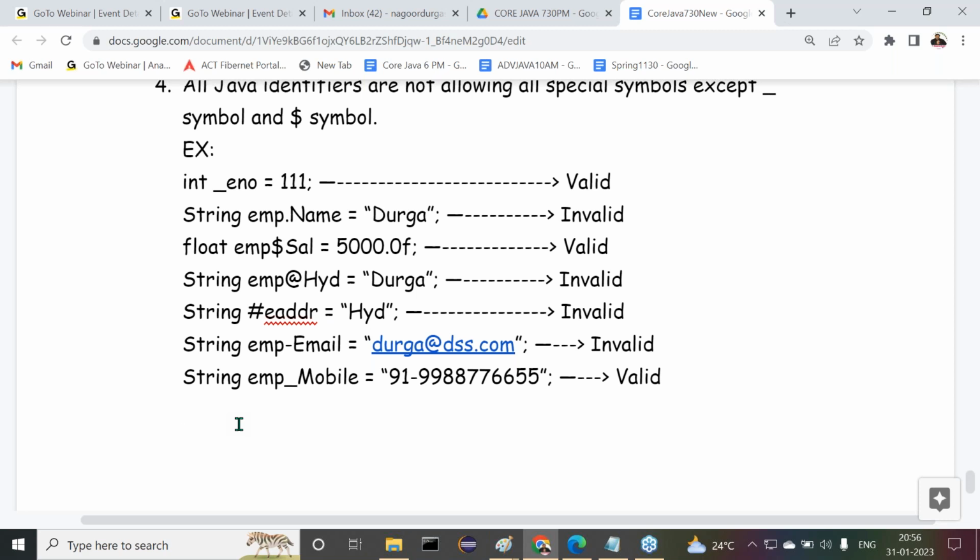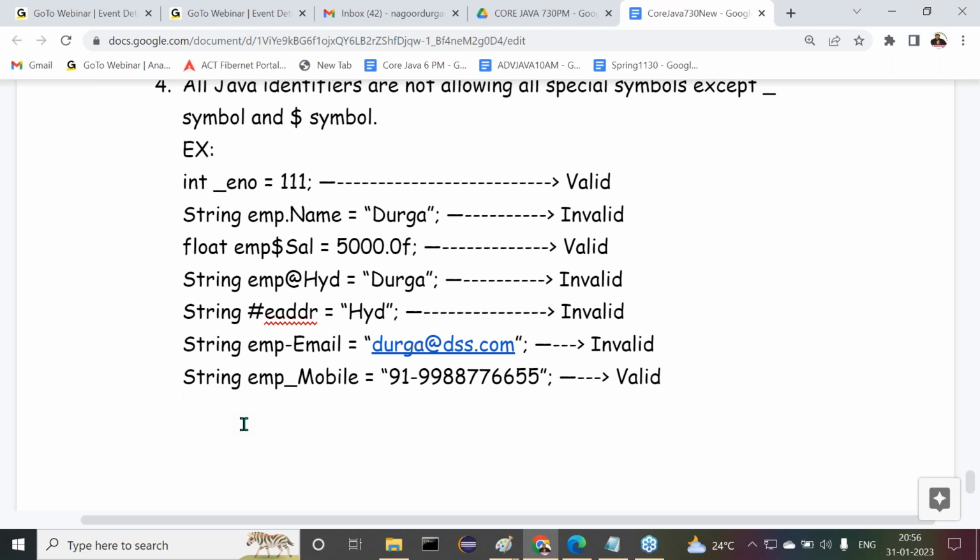Rule number 2, I said to you, a Java identifier should not allow any spaces in the middle. No spaces are allowed inside the identifier. That is another rule. Next, Java identifiers do not allow operators. Operators are not allowed in the middle of identifiers. Not possible. Totally, identifiers do not allow operators.